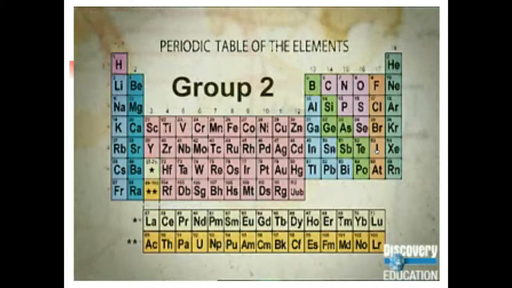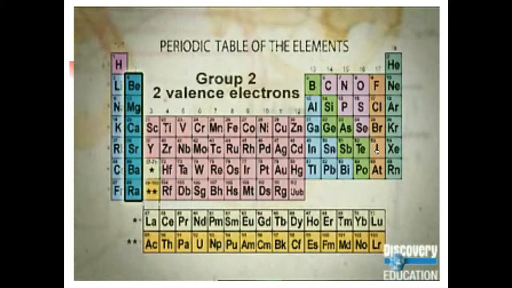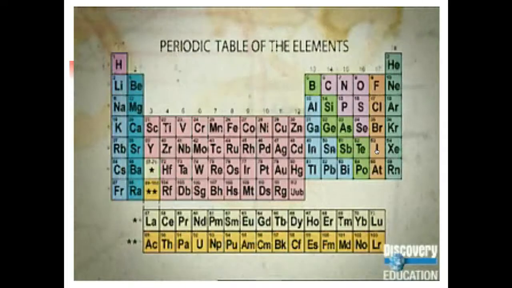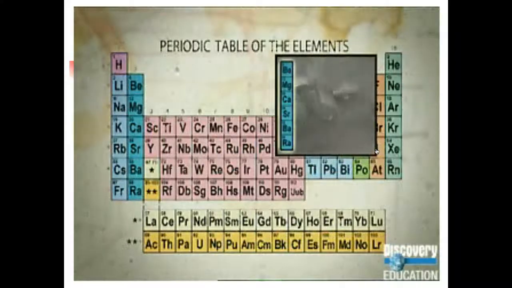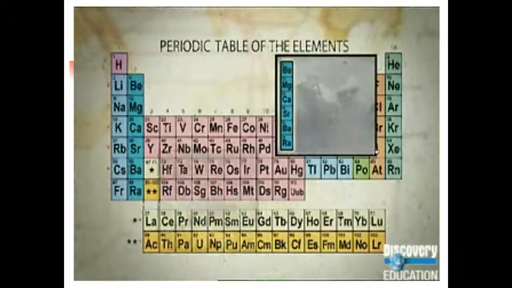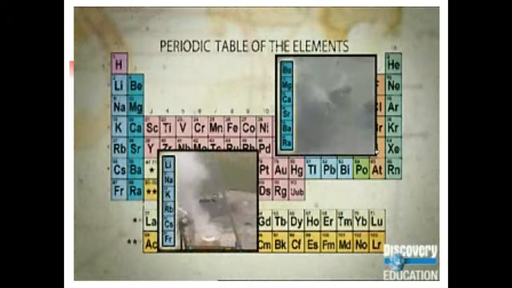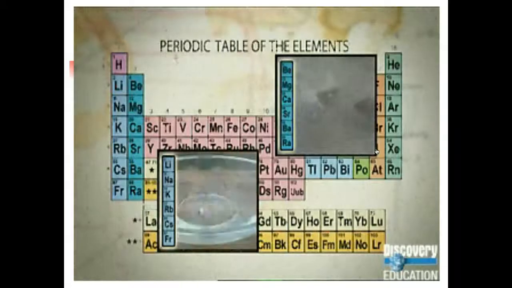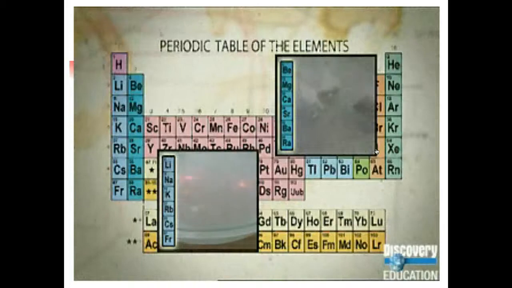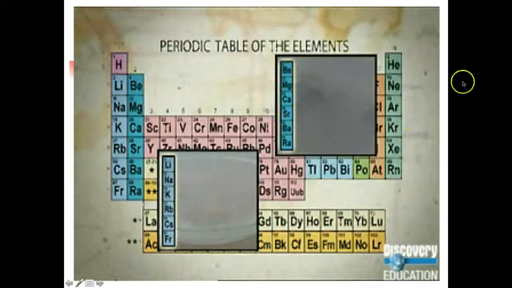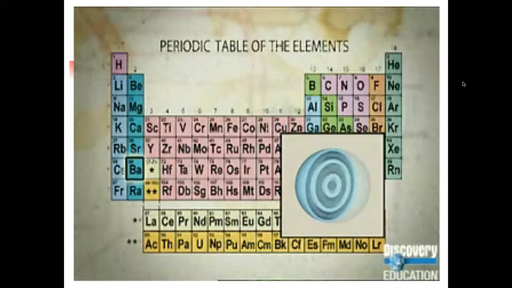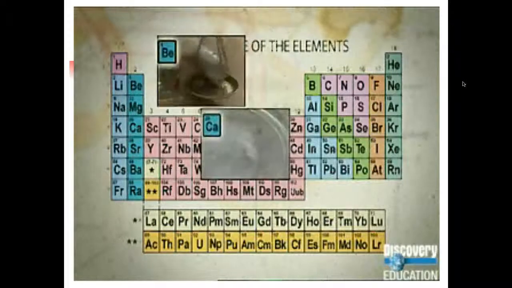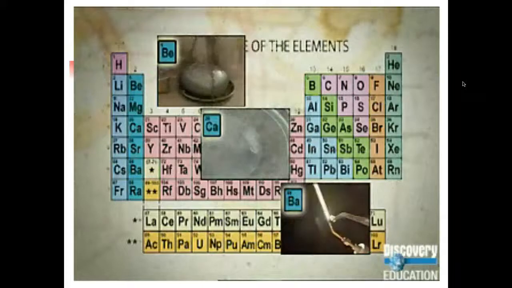All alkaline earth metals reside in group 2 because they each have 2 electrons in their outermost electron shell. Because atoms need 8 electrons in their valence shell to be stable, the 2 valence electrons in the alkaline earth metals make them unstable. Nearly as unstable as the alkali metals, which only have 1 valence electron. As a result, the alkaline earth metals easily lose their 2 electrons during chemical reactions. And as you move from beryllium to radium, the atoms' hold on their valence electrons becomes weaker, making each alkaline earth metal more reactive than the one before it.